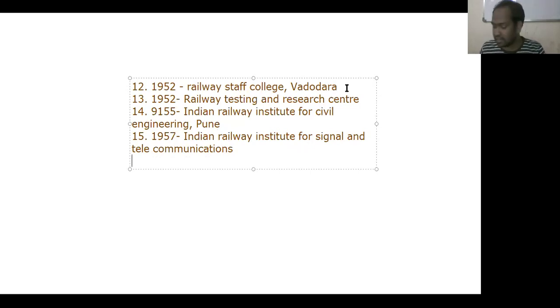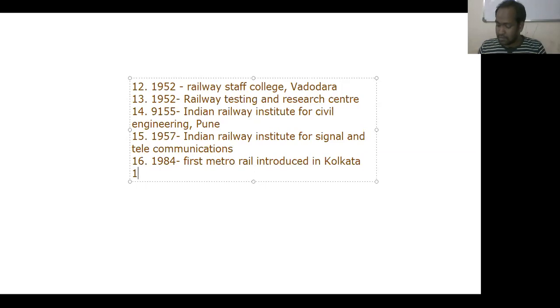And in the year 1984, the first metro rail was introduced in Calcutta. Okay, now.